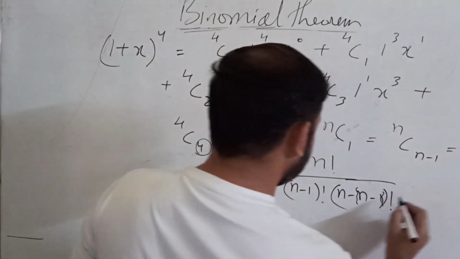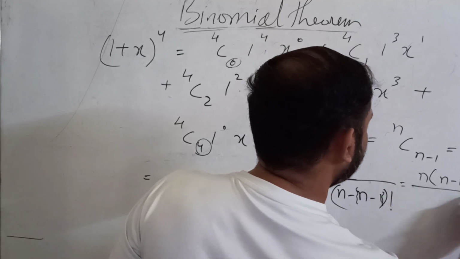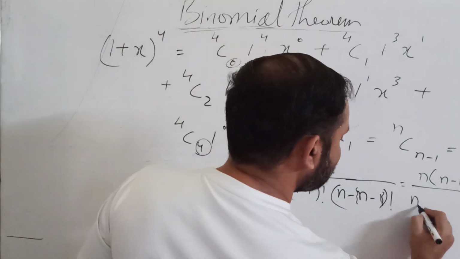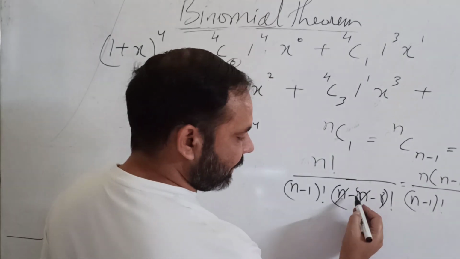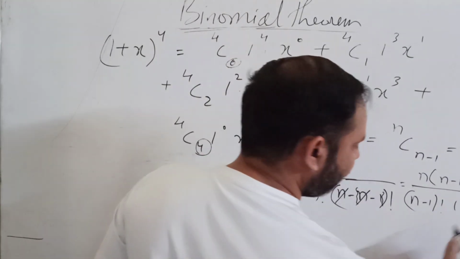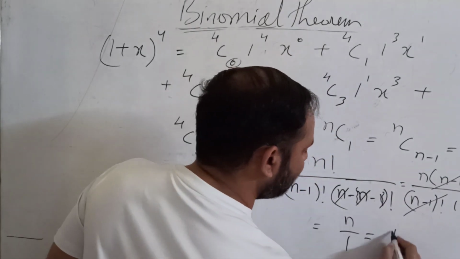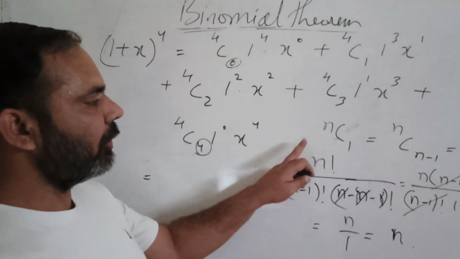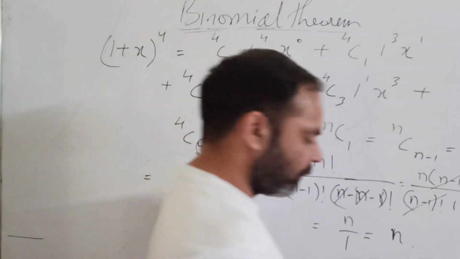So you can write n into (n minus 1) factorial, and it is (n minus 1) factorial, and this n minus n plus 1 will be 1 factorial. Cancelled, n upon 1 equals n. So you have nC1 equals nC(n minus 1) equals n.